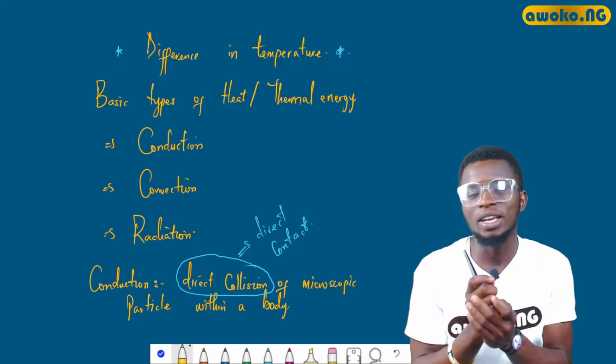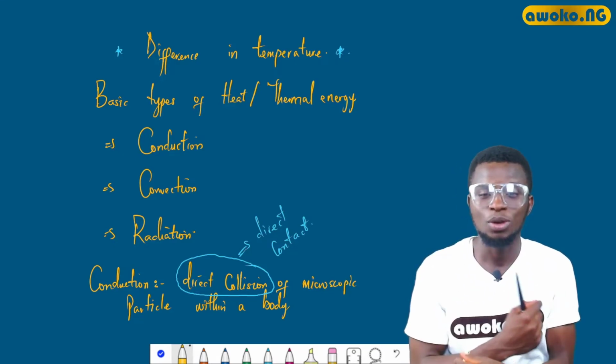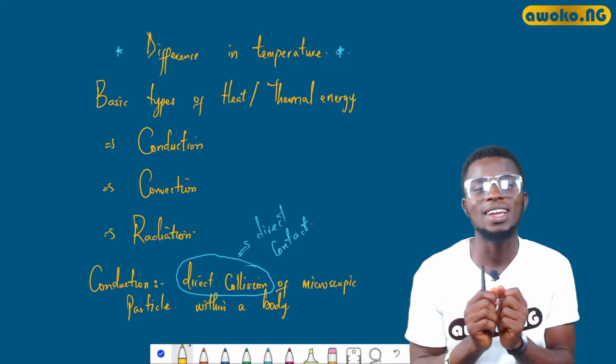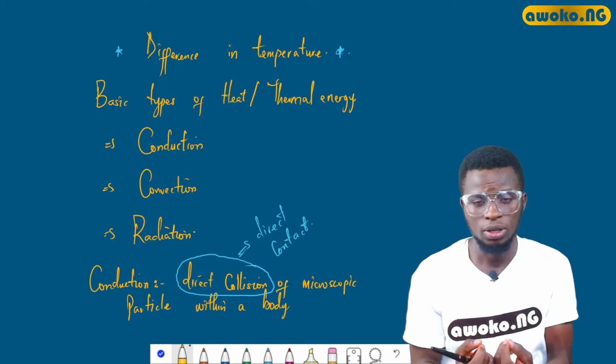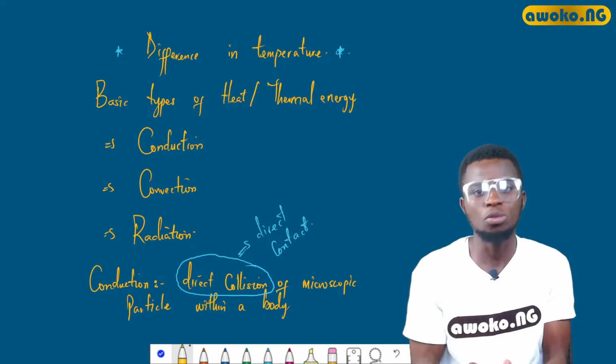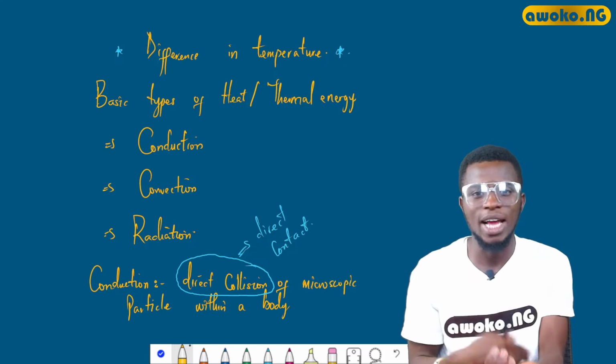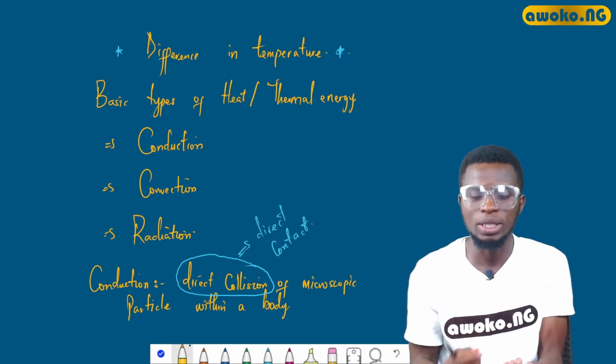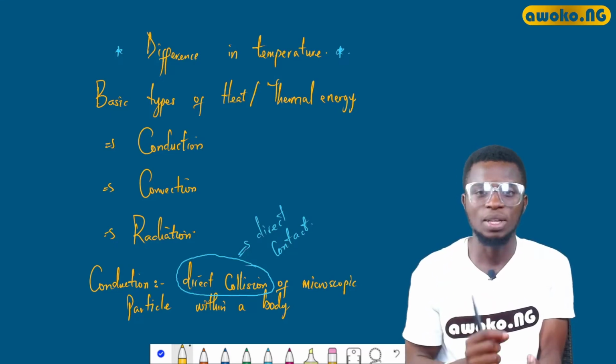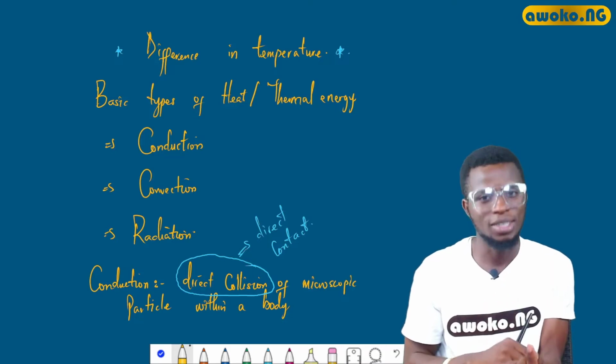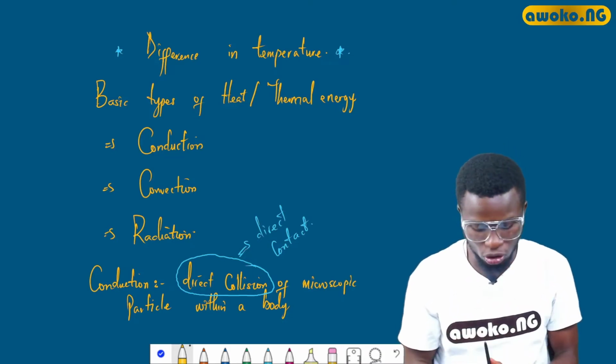The form of energy will be transferred into your body, which will make you to be electrocuted or shocked. So you cannot be shocked unless there is a direct contact between the naked wire and your skin. So that is conduction for you.